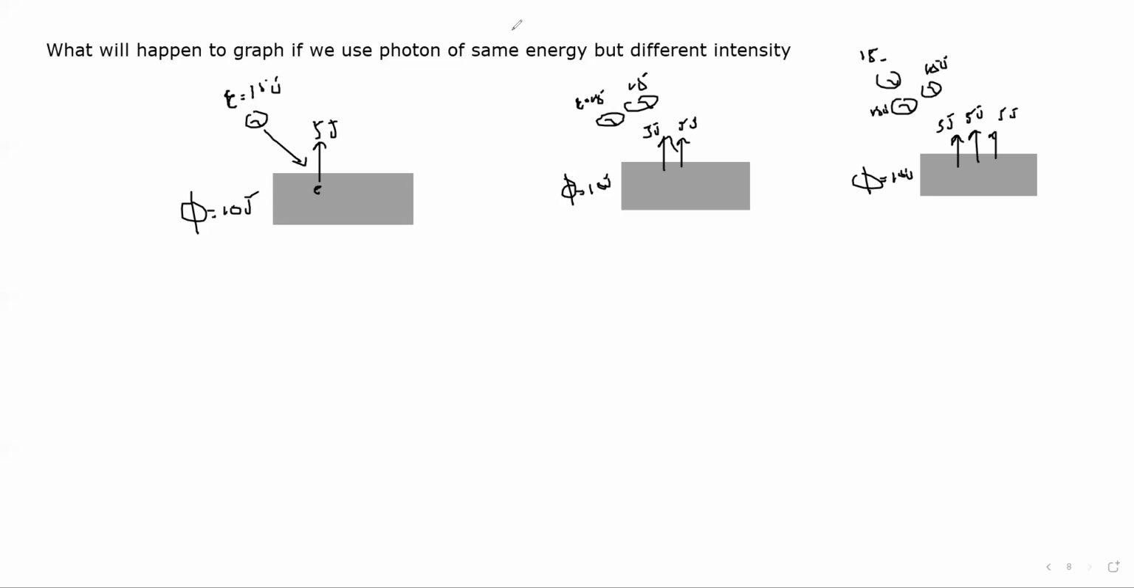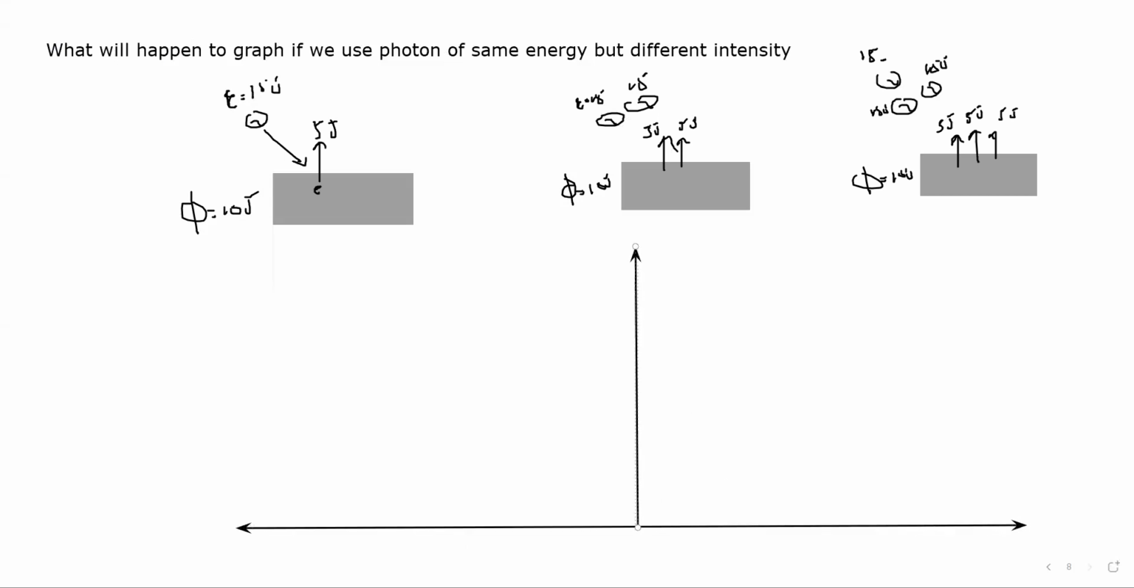Now if we sketch the same graph for stopping voltage and current with different intensities, what will we observe? On the y-axis we have current, on the x-axis we have voltage. The currents produced are I1, I2, I3. Because the number of electrons is different, they will produce different currents. I1 will be smaller compared to I2, and I2 will be smaller compared to I3.